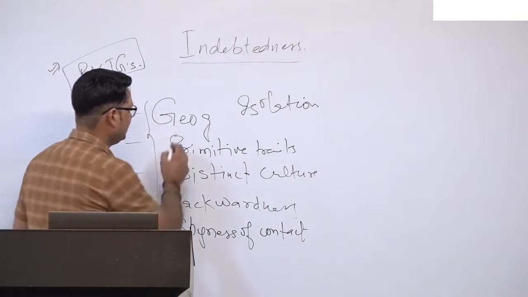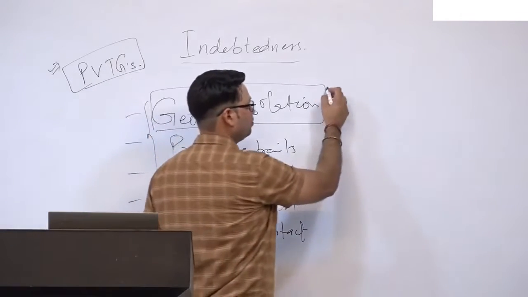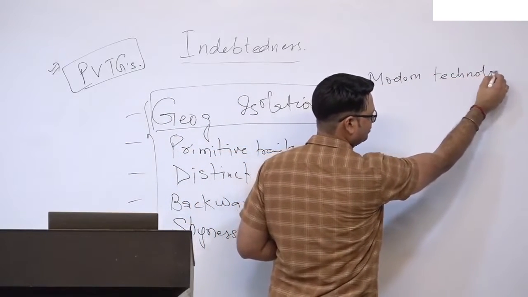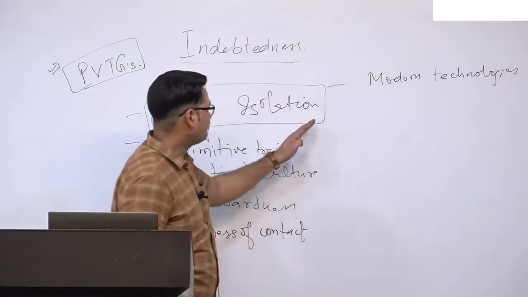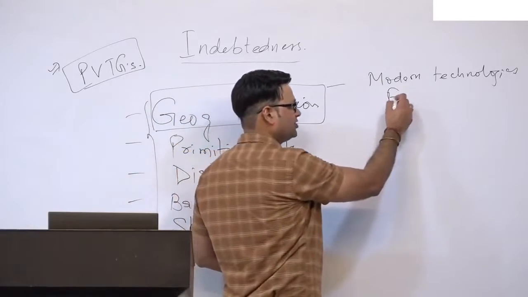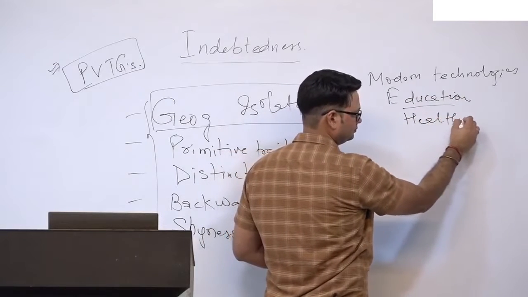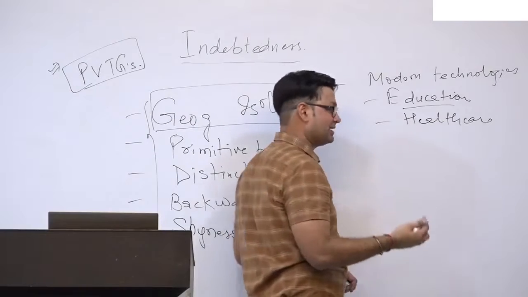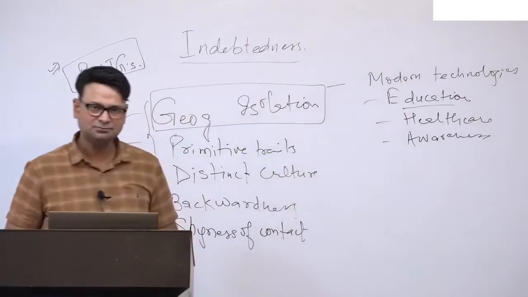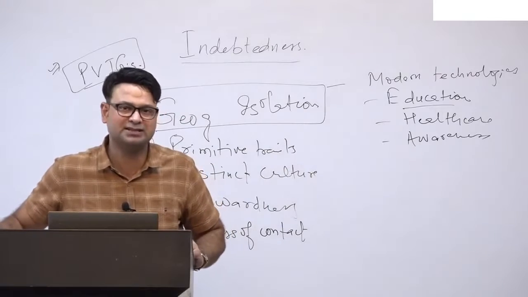If they live in isolation, that means most of the modern technologies have not reached them. If they do not have access to modern technologies like education, healthcare, and general awareness, naturally they cannot compete with our mainstream society.